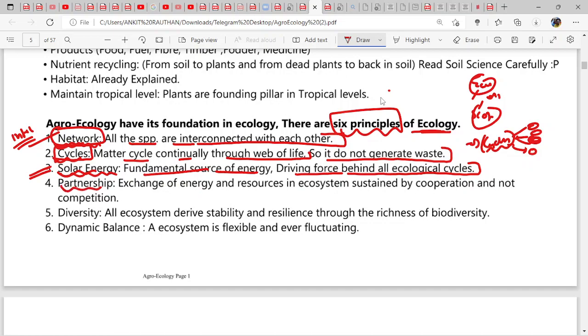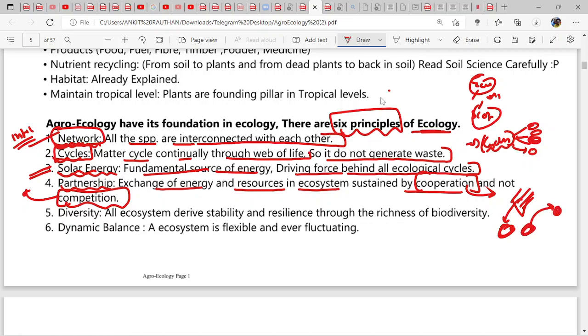Fourth is partnership, exchange of energy and resources in the ecosystem sustained by cooperation, not competition. So competition will only lead to scarcity of resources. Cooperation will lead to proper allocation of resources. So what our government tries to do is exactly this, that where there is surplus, take it from there and send it to where there is scarcity.